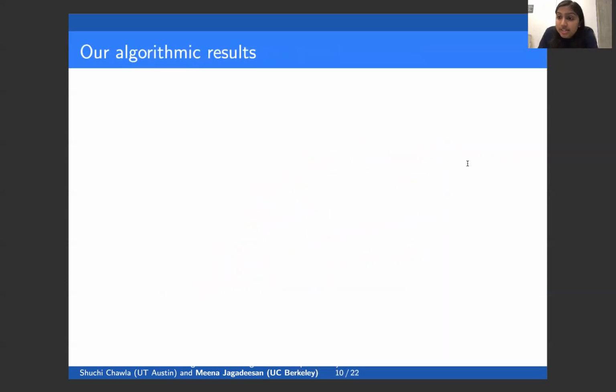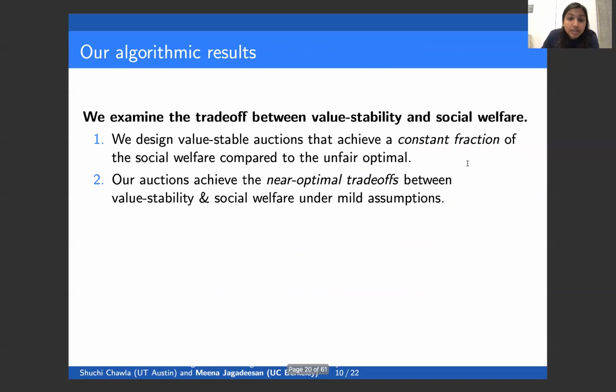Okay, so now that we've defined the model and the framework, let me give an overview of our algorithmic results. We examined the trade-off between value stability and social welfare. Our main contribution is a family of value stable auctions that achieve a constant fraction of the social welfare compared to the unfair optimal. So this induces a pretty low cost of fairness. This guarantee holds, this constant fraction of the social welfare is obtained, regardless of the number of advertisers in the system. We also show that our auctions achieve near optimal trade-offs between value stability and social welfare under fairly mild assumptions.